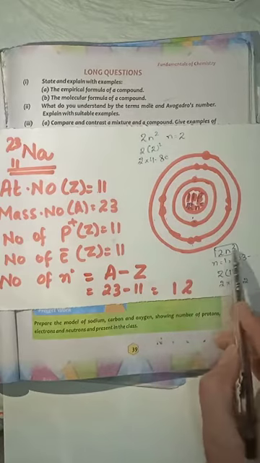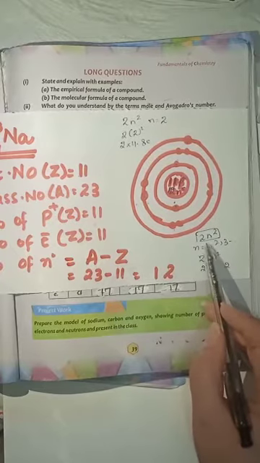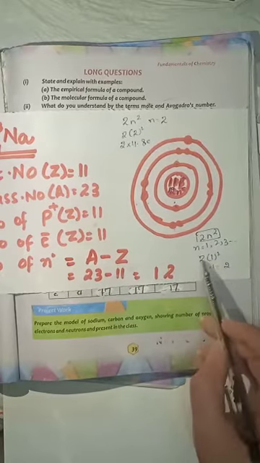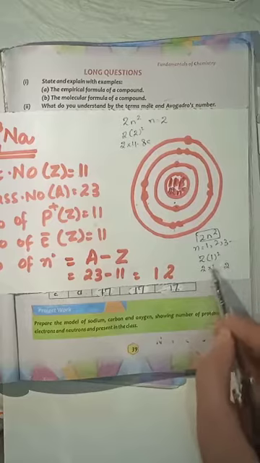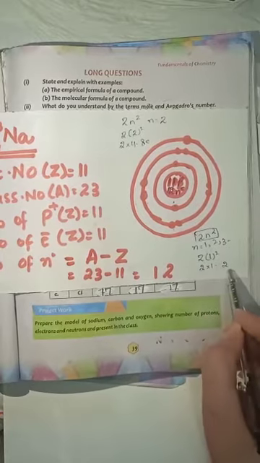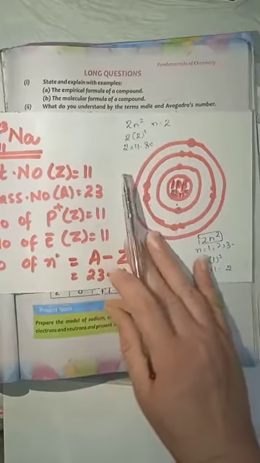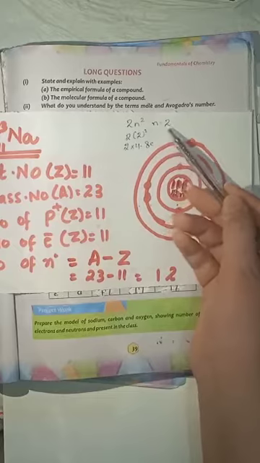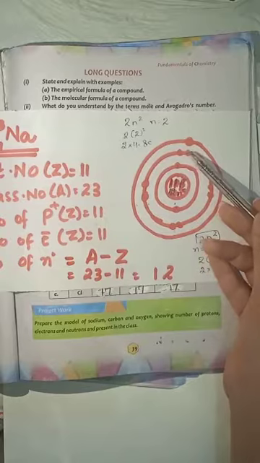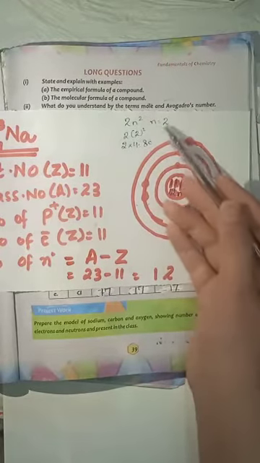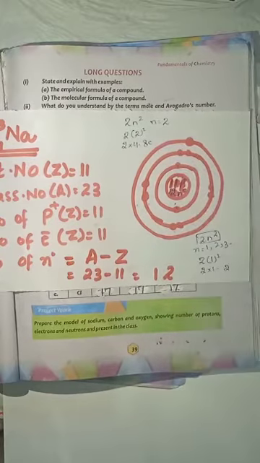For this we have a formula, that is 2n square. What does n show us? N means the number of the shell, which starts from 1, 2, 3. For the first shell, we calculate the number of electrons as 2 multiplied by 1 square. 1 square equals 1. So 2 into 1, we will get 2 electrons. So we will put 2 electrons in the first shell. For the second, the n value equals 2. Putting the value in the formula, 2 square equals 4. 4 into 2, 8 electrons. So in the second shell, we will put 8 electrons. For the third shell, you can do it in the same way, putting the value of n equals 3, and you will get the answer.